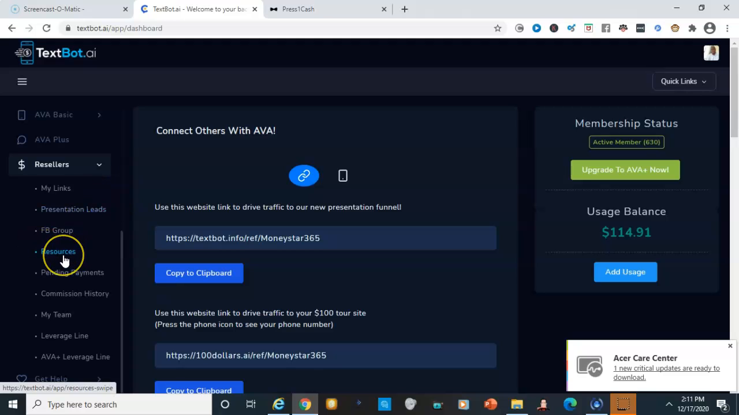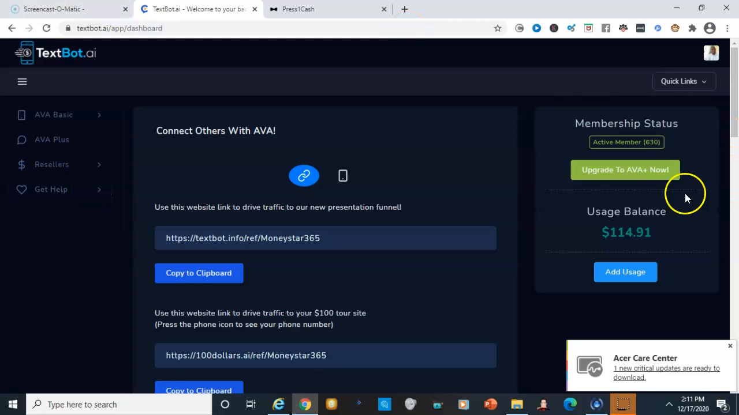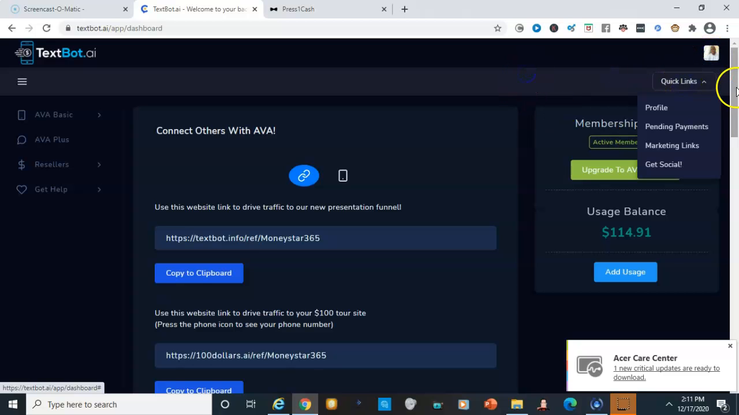You also have access to resources as well. You have access to the Facebook group. All right. One more thing here, and this is where you'll be able to get help. Now, with TextBot AI, as with Press One Cash, you're able to advertise your primary business. The way you will go about doing that, you will go to quick links, you go to your profile.